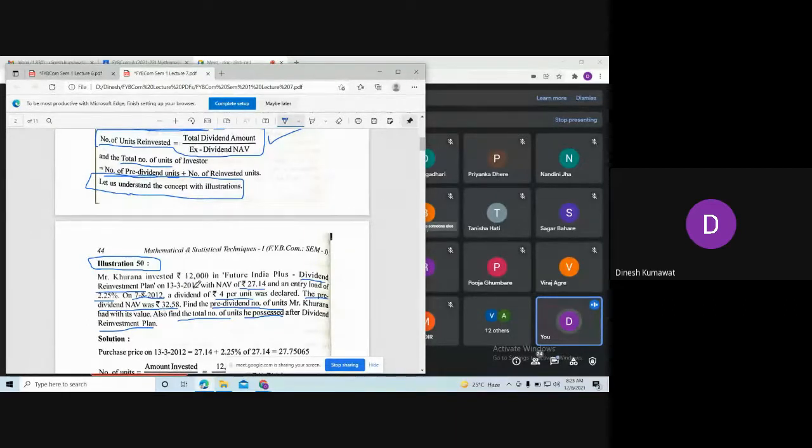So first what we are going to check? First we are going to check amount invested, which is nothing but 12,000. Now here you can see there is an entry load involved, which means what? Purchase price is nothing but net asset value on purchase plus entry load. So all of you please calculate what is purchase price using net asset value on purchase and tell me what is your purchase price per unit. You can put your answers in the chat box.